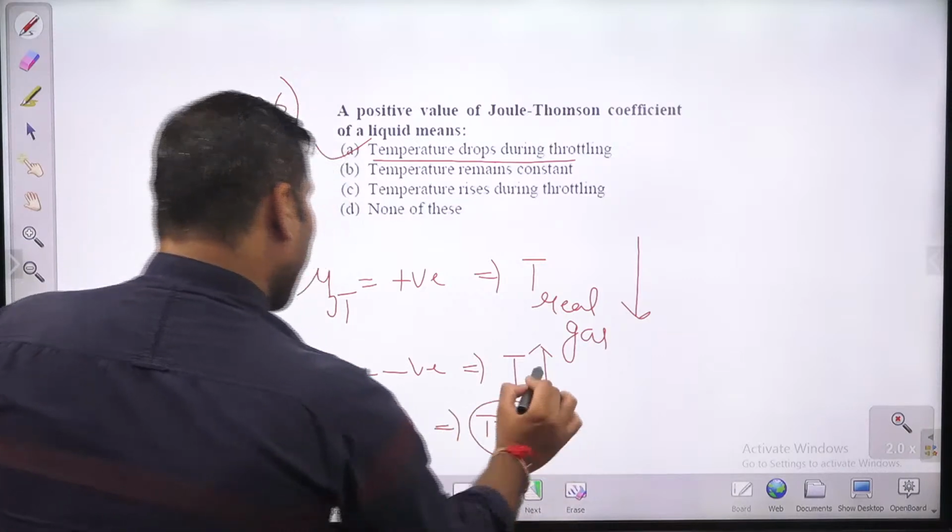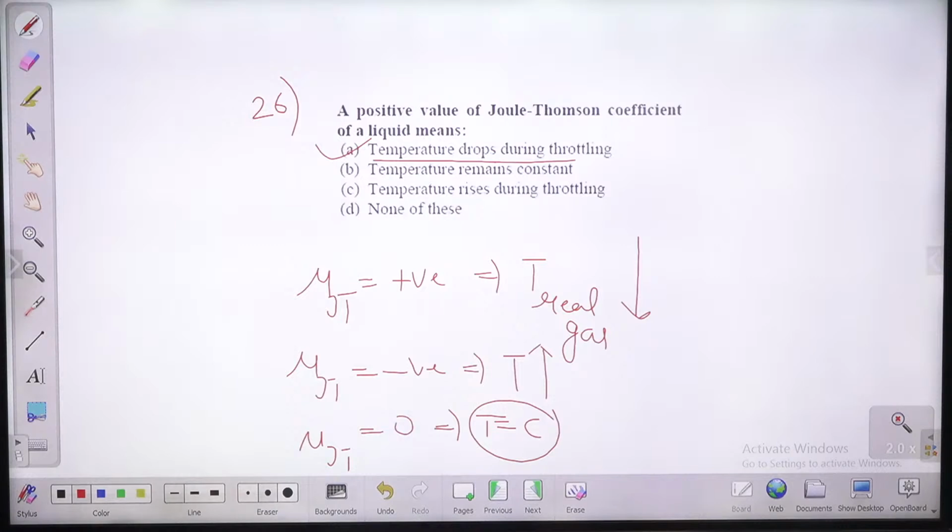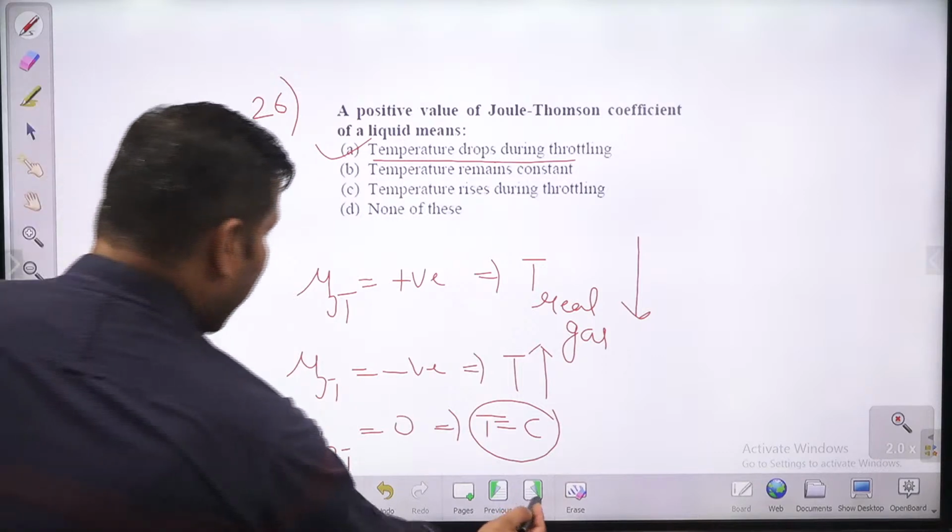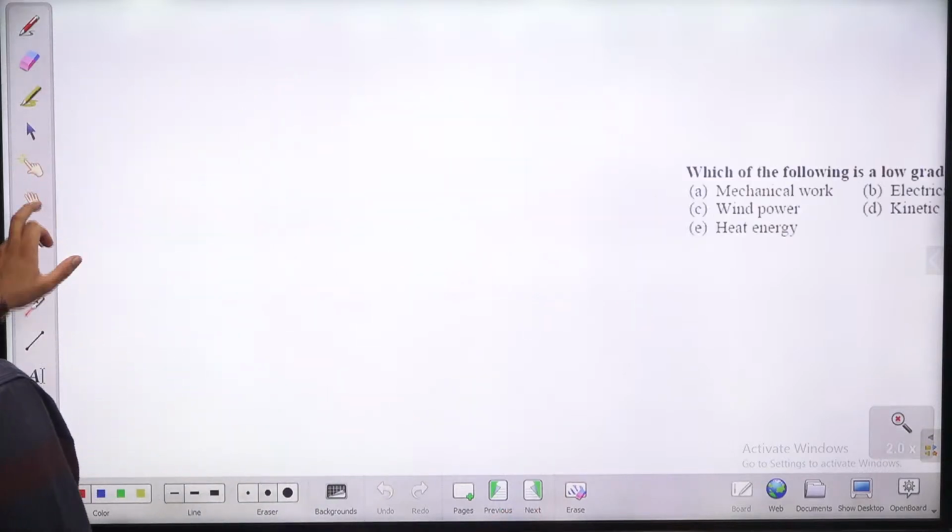कांस्टेंट रहता है. सो फॉर ए गैस, इफ यू आर गेटिंग सम क्वेश्चन कि फॉर ए गैस टेम्परेचर इज गोइंग टू व्हाट? इंक्रीज, डिक्रीज और रिमेन कांस्टेंट. So for a gas, temperature can increase, decrease or remain constant. For a real gas, it can increase or decrease. For an ideal gas, it is going to remain constant. And for any gas in general, temperature can increase, decrease or remain constant. It depends on the Joule-Thomson coefficient.